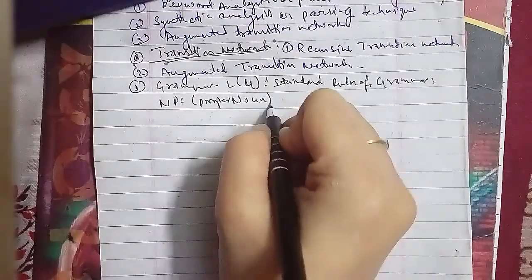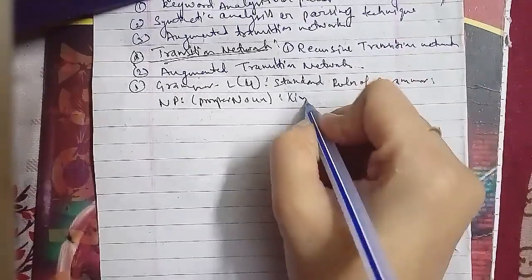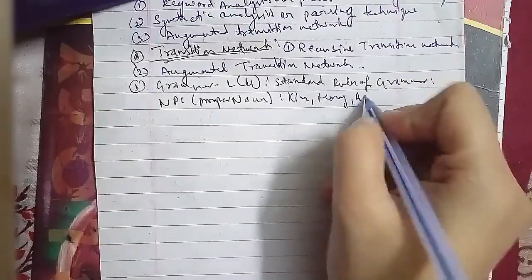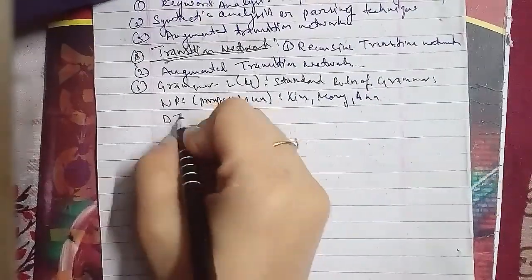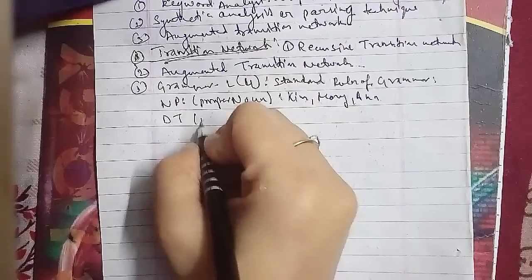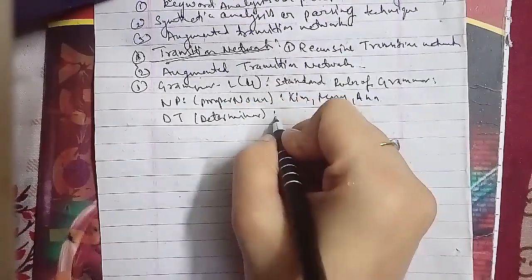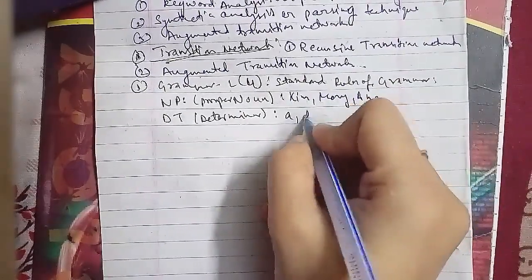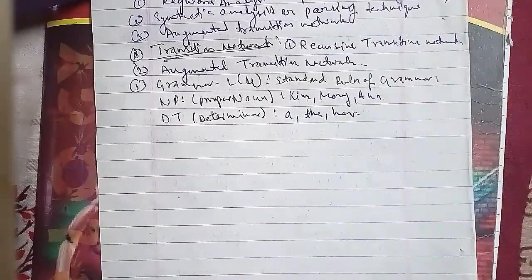Another is RB, denoted by adverb, which is often, always, sometimes. Another is CC, that is conjunction, which is and, or.